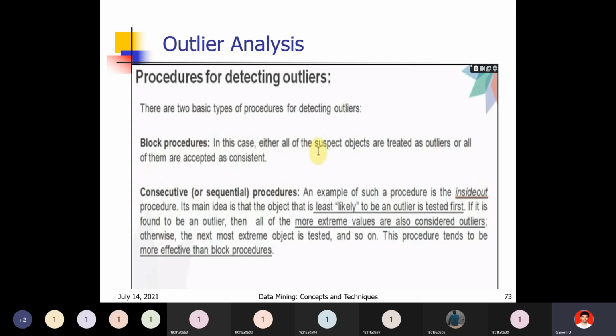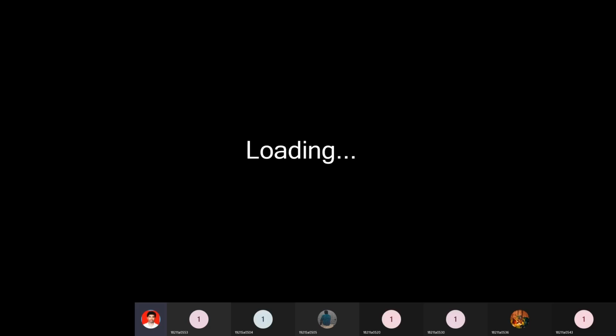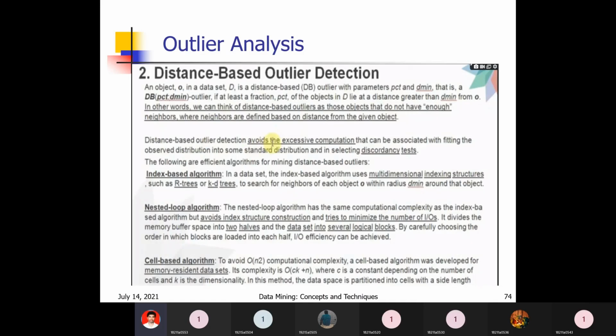If the tested element is not an outlier, it is treated as a data object. Then you test the remaining consecutive elements up to some limit, so 3-4 points can be considered data objects only. We can say, based on distance, the elements or objects which are very near come into a cluster. The element which is far away from the region is nothing but an outlier. For that we have to apply some formulae, and those formulae we will see now.